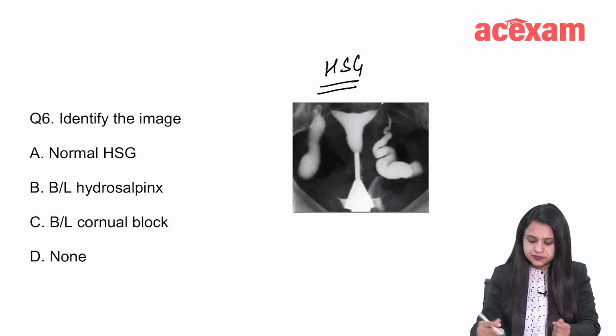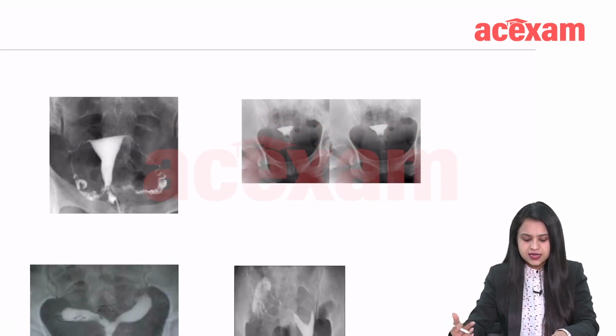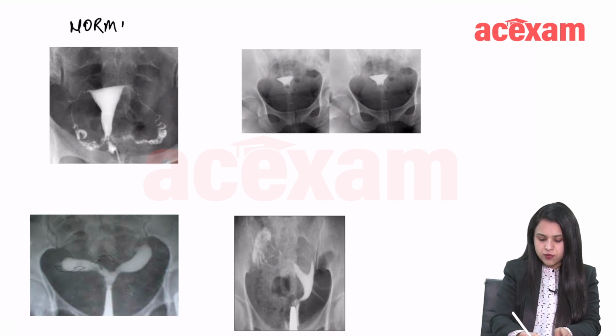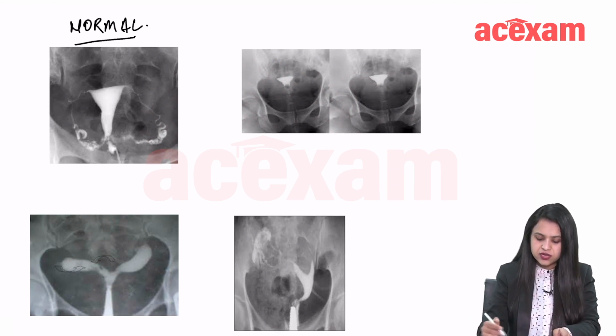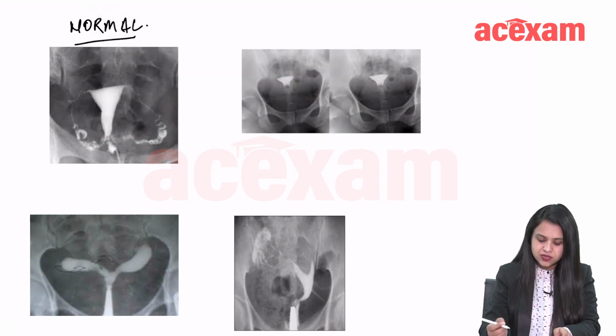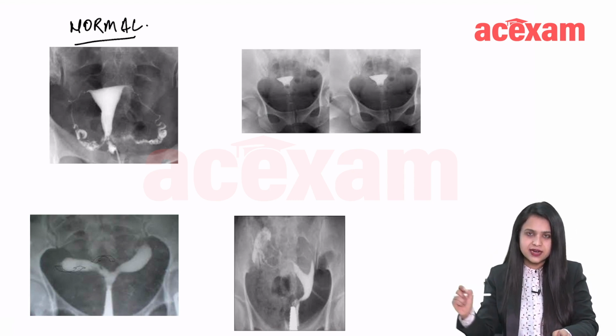So what is this here? Before this, you should know how a normal HSG looks. This is how it is normally seen. In a normal HSG, you can see the uterus, and then a very thin thread-like structure.